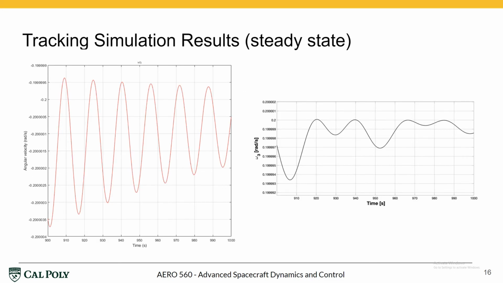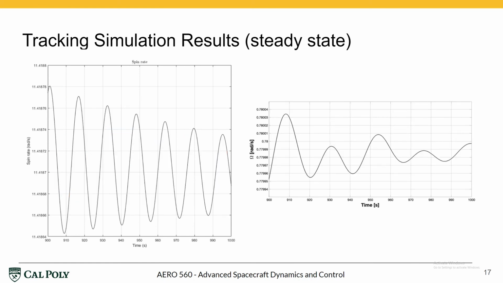The paper also presents the steady state behavior of the VSCMG at the end of the tracking simulation for our comparison. Note that the authors incorrectly labeled this plot as omega 3 when it is in fact representing omega 1. The absolute value of the angular velocity is the same, neglecting the previously mentioned sign change, and the scale of the deviations is just slightly smaller in our simulation than in the paper. Although the period is different, the amplitude of our angular velocity oscillations is more consistent than in the paper.